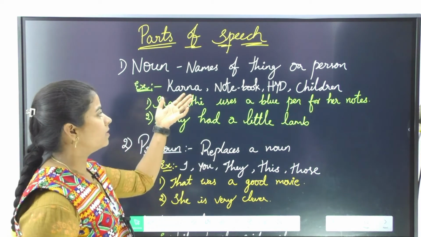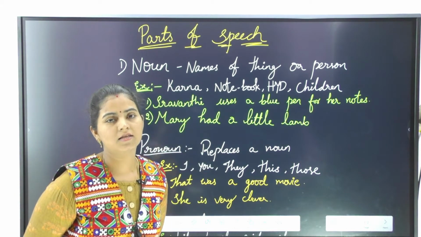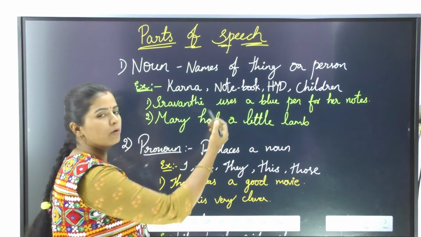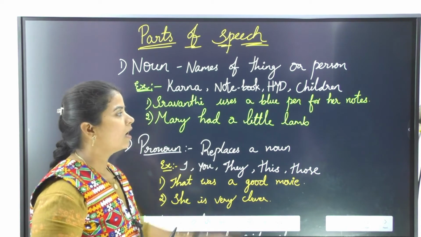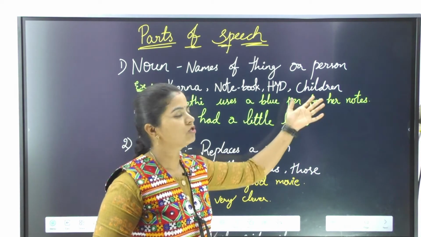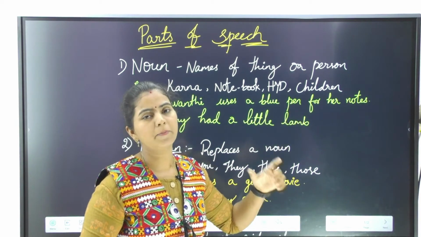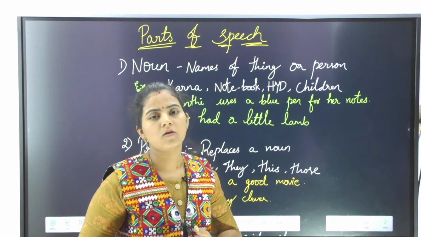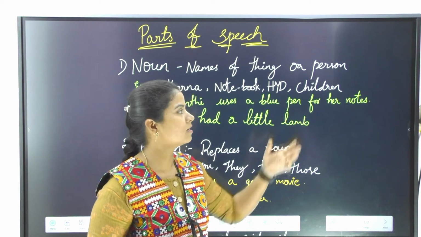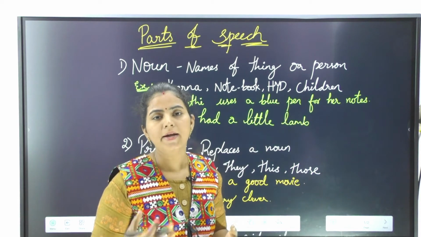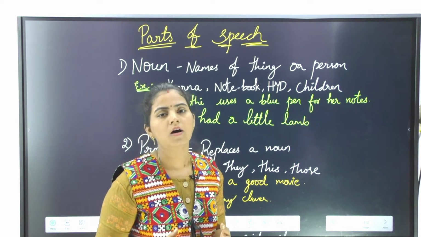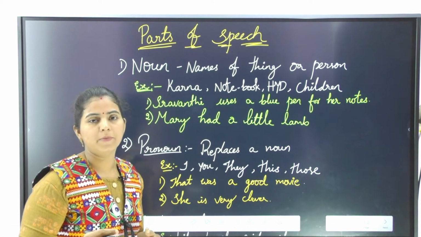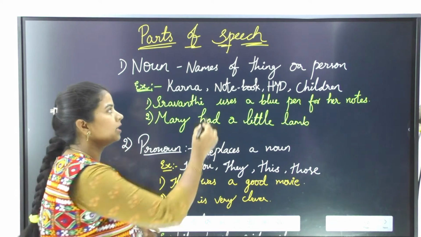Let us see the examples. Karna. Karna is the name of a person, so it comes under noun. Notebook is the name of a thing. Hyderabad is the name of a place. Children has a particular meaning in it, that is a group of kids. So this children is also called a noun. Children, office, building, all such things also come under the first category, that is noun. So in simple terms, let us remember it with names.